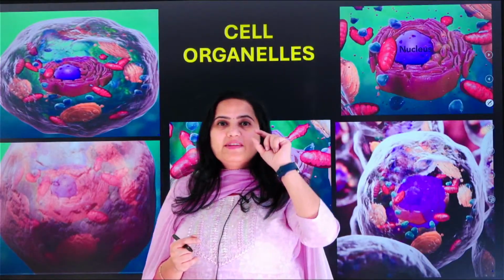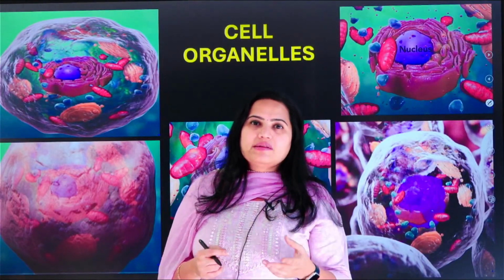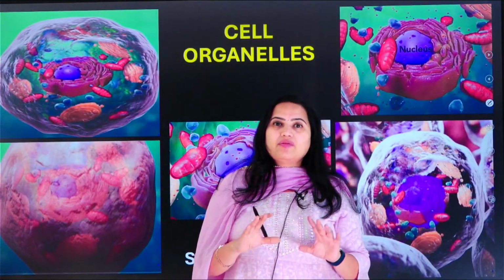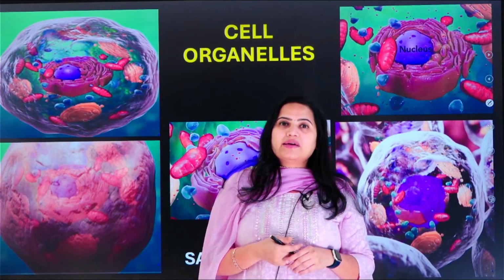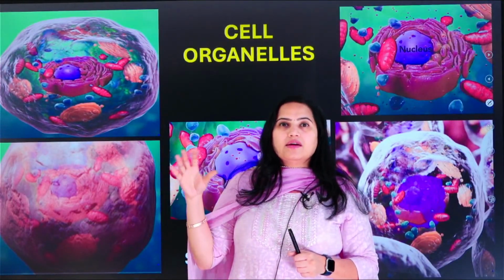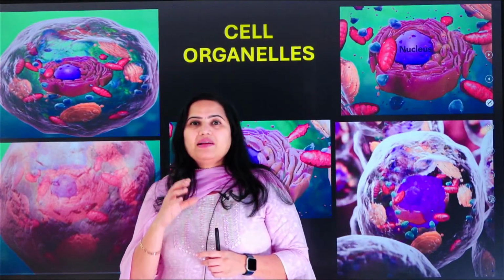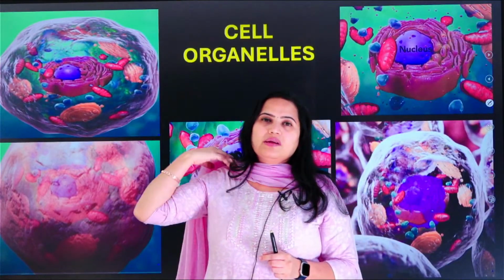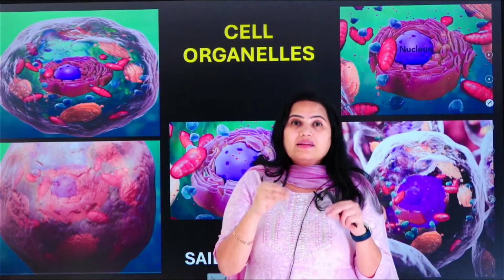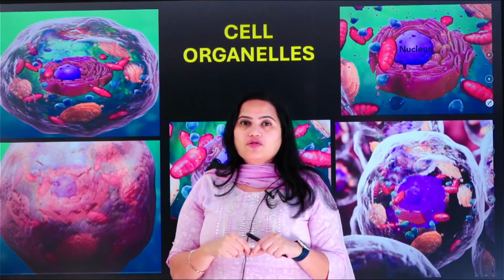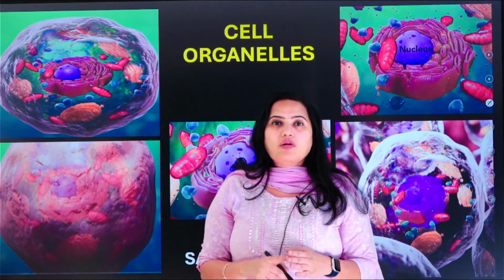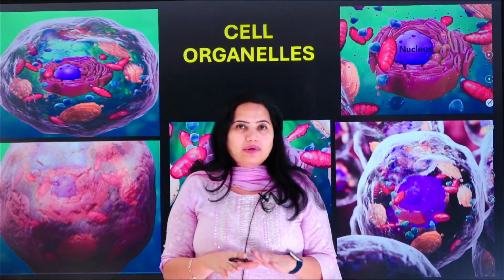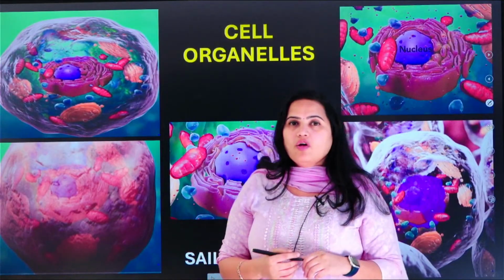The cell itself is microscopic in nature. The majority of the cells are microscopic. Let us not generalize, because there are cells which are very large. For example, the ostrich egg is the largest cell in the entire world. But since most cells are very microscopic, the organs which are present in the cells are much more microscopic. So we call them organelles. Whatever is in the cell, we don't call them organs, we label them as organelles.